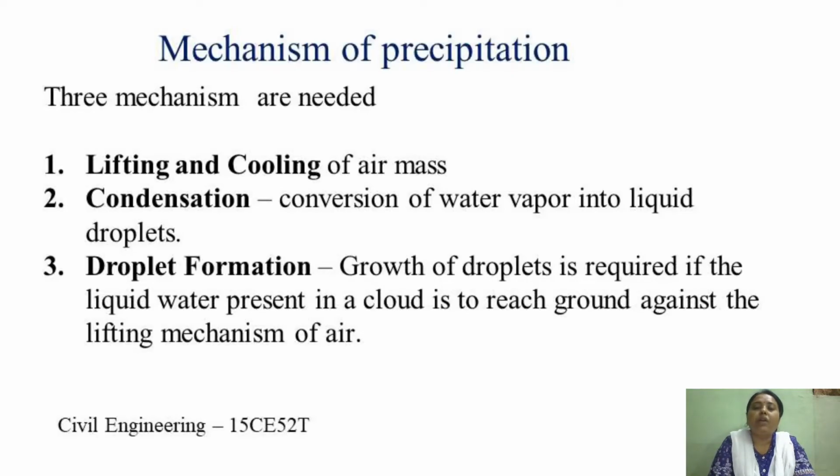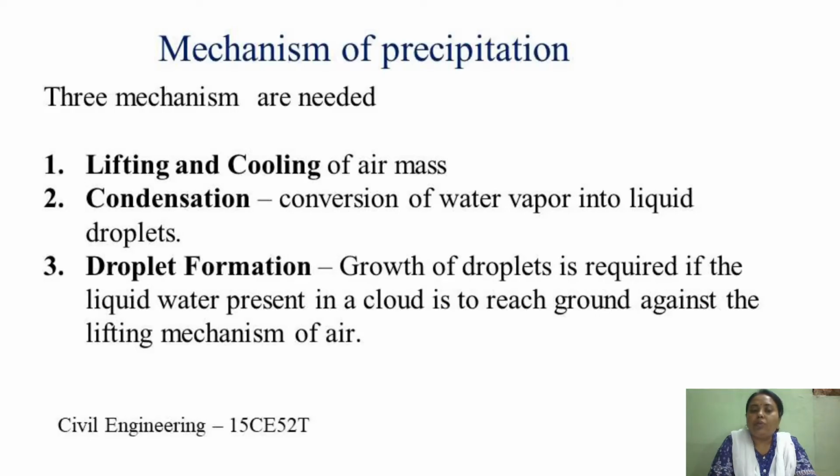And the third one is droplet formation. Growth of droplets is required if the liquid water present in a cloud is to reach the ground against the lifting mechanism of air. These droplets will not form into raindrops themselves and may remain indefinitely as droplets in the state of colloidal suspension.